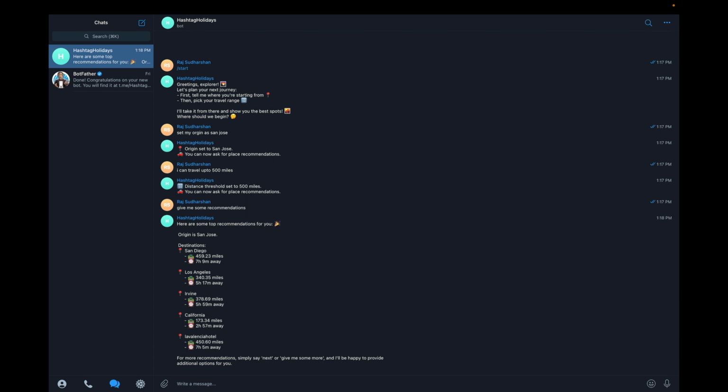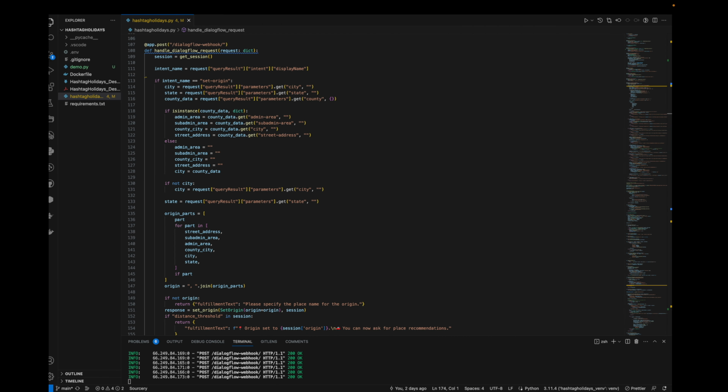As you can see, the bot provides a list of places tailored based on the preferences we just set and the data it has analyzed. So how does this all work? At the back end, once we initiate the chat, HashtagHolidays gets to work. It analyzes the Instagram posts you have engaged with, identifies travel-related content, pinpoints locations and scores them based on your interactions, frequency, and recency. Additionally, the system enhances these scores using your browsing history and Google Maps location data to make sure the recommendations are not just generic but uniquely yours.